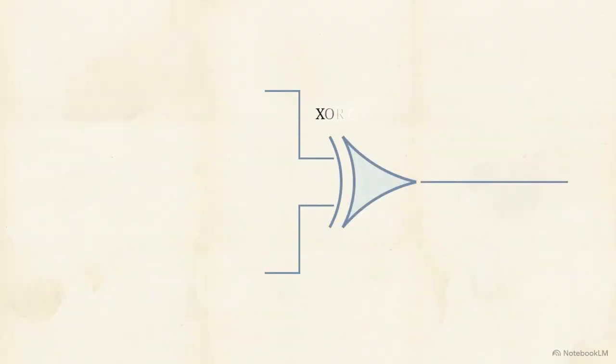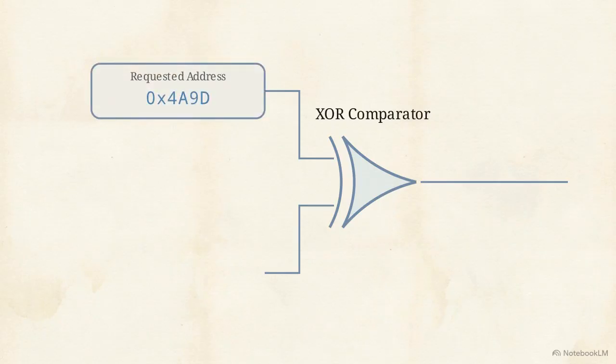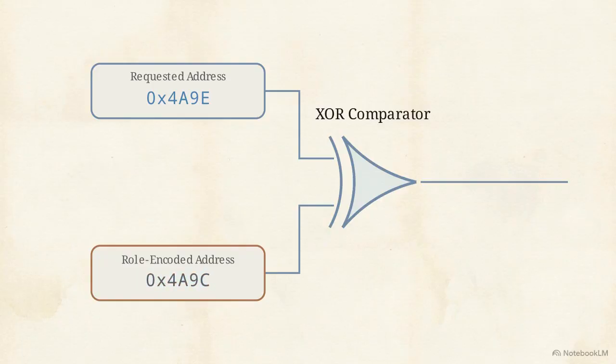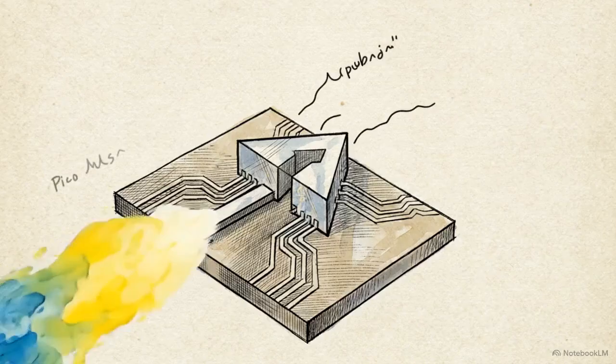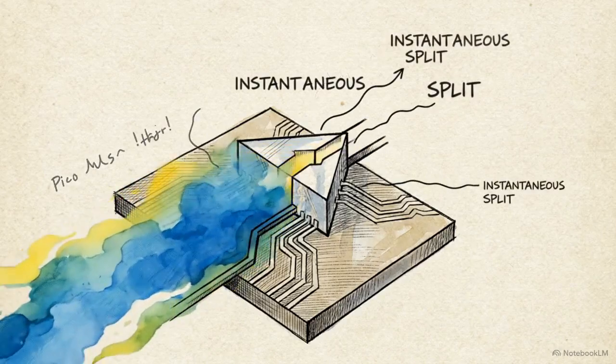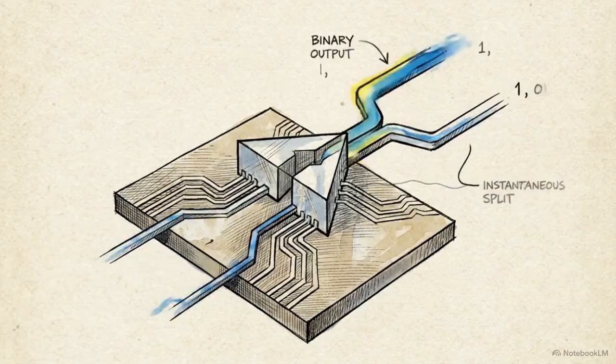The specific operation utilized in the fetch path is an XOR combinational gate, tasked with comparing two physical memory addresses. The first input required by the XOR gate is the literal requested address of the data being fetched by the AI. The second input is the role-encoded expected address. This is calculated strictly from the data's authorized hierarchical position. The physical output of the gate is an instantaneous single 1-bit signal, representing either a match or a no match.